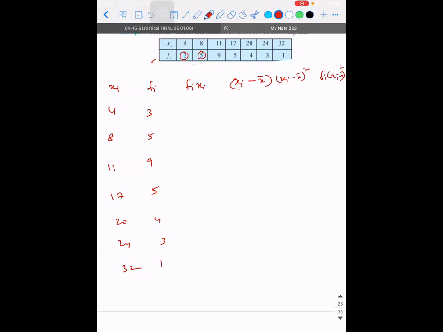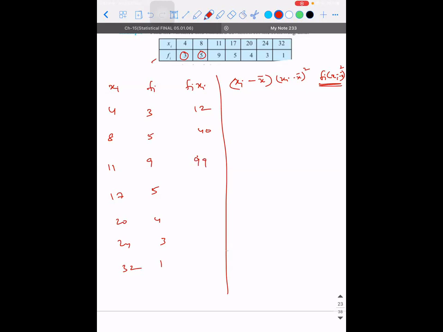Correct? So what is Fi into Xi? 12, 40. Why do you need Fi Xi, sir? To calculate the average, first you need the mean. The first part will help you calculate the average. The last column will help you calculate the variance. Understood? Yeah.